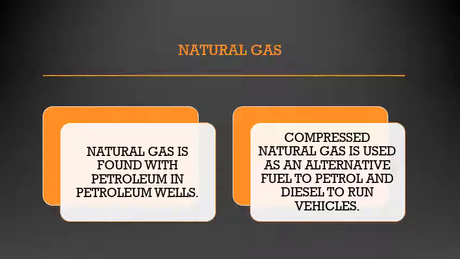Next we are going to natural gas. Natural gas is found with petroleum in petroleum wells. Okay, just as we find petroleum under the ground, we find natural gas also under the ground. Compressed natural gas is used as an alternative fuel to petrol and diesel to run vehicles. Now some vehicles, you will know, have cylinders in the back to store this compressed natural gas.